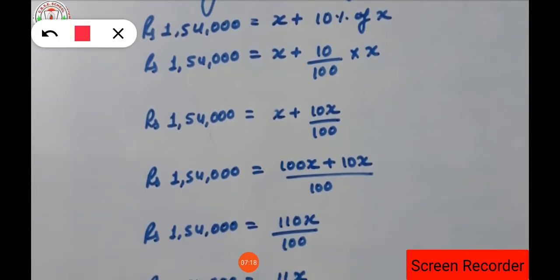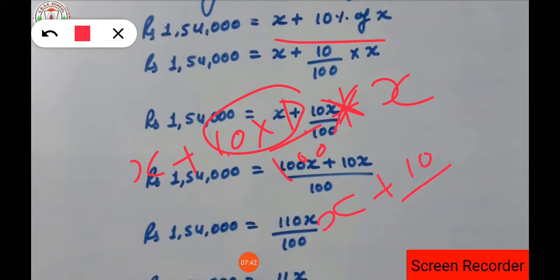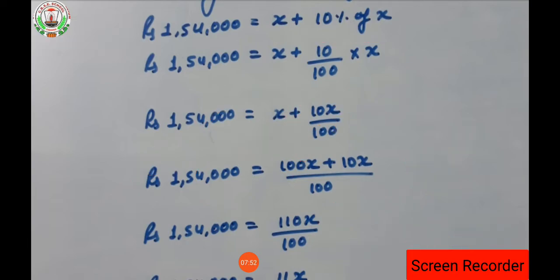1,54,000 is our new salary. Then we have to solve this equation. How to solve? X plus 10%, that means 10 into 1 by 100, and of means into X. So 10 into 1 will be 10 itself, isn't it? Here it is into, not plus. So X plus 10 upon 100 into X, so it will become X plus 10X upon 100. Clear everyone?